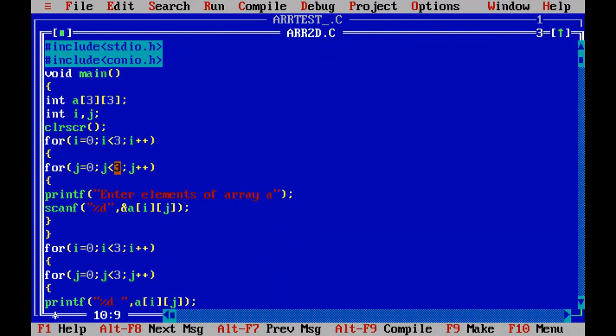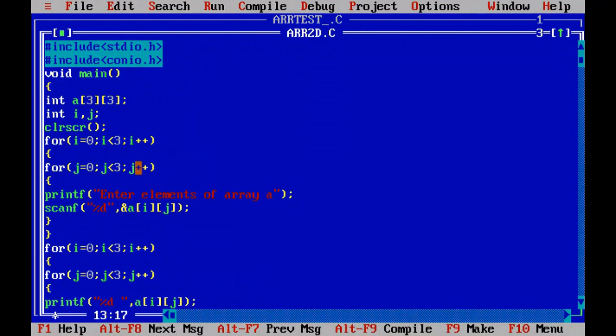It will prompt the message to enter the elements of array A, and the user has to enter values here with scanf %d because of the integer type, ampersand a[i][j]. What does it mean? a[i][j] is the location. This step indicates the location of the element which the user will enter. Here i is 0 and j is 0, so the location is a[0][0]. Whatever the user enters here will be stored at a[0][0].